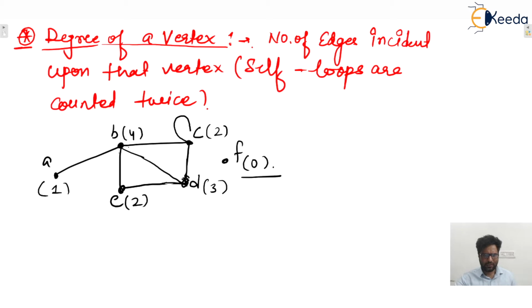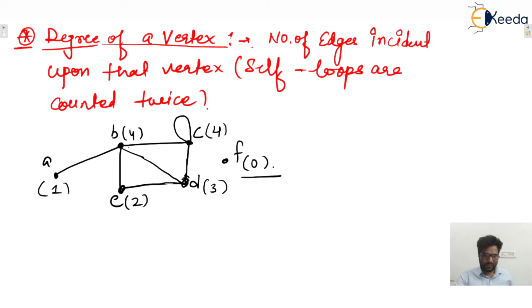Let's say in C there is one self loop. Because of this self loop, what will the degree of C be? Degree of C will be 4, because a self loop is counted twice, so ultimately two edges are incident on vertex C because of that self loop. That's why a self loop is counted twice, nothing else. So degree of C is 4.